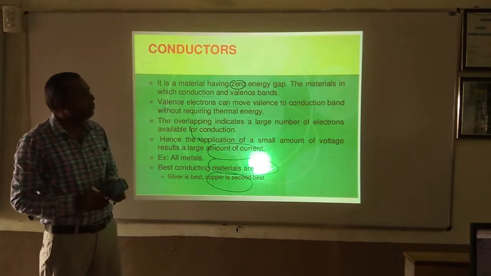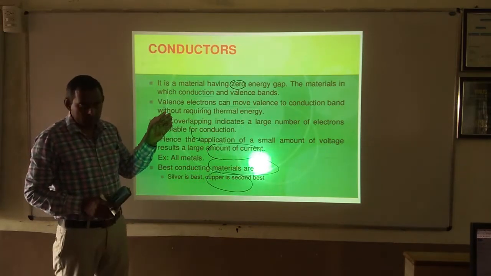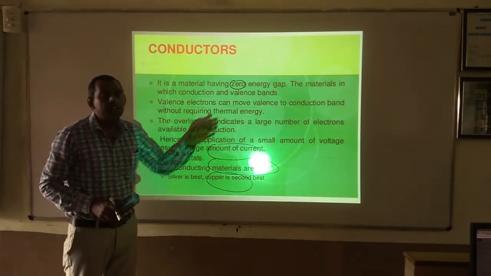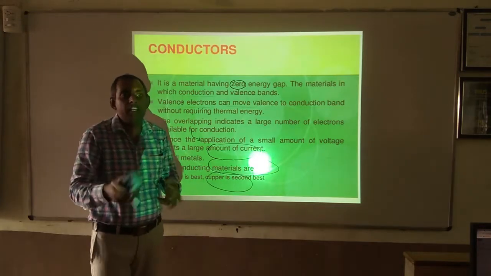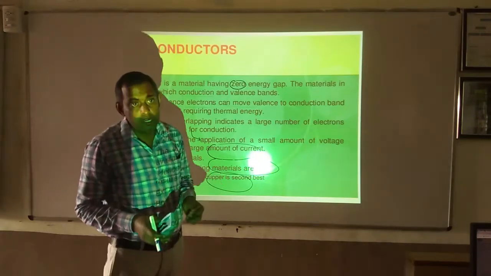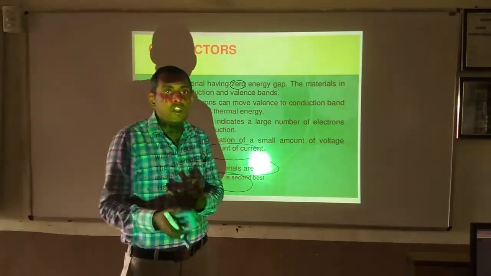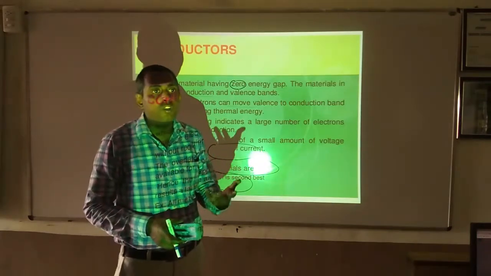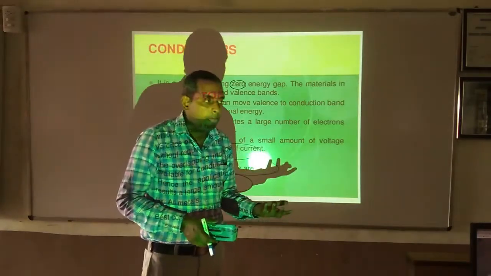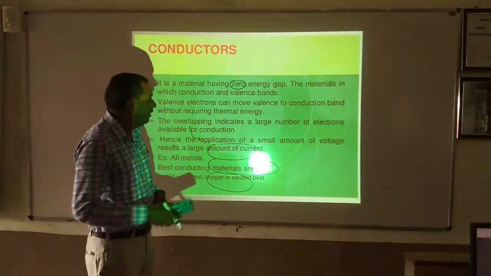Valence electrons can move to the conduction band without requiring any thermal or external energy. So even at normal room temperature, some of the electrons will get enough energy to detach from the outer orbit, that is from the valence band, and jump into the conduction band.